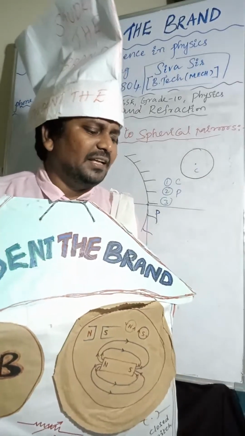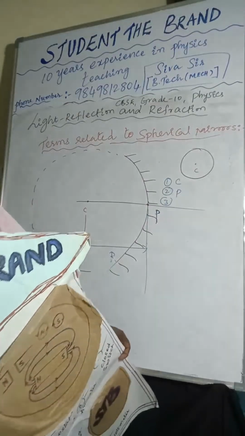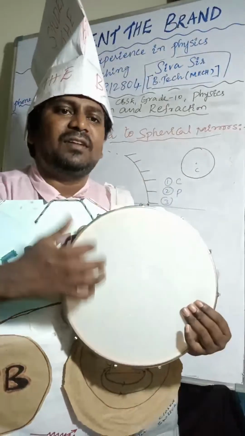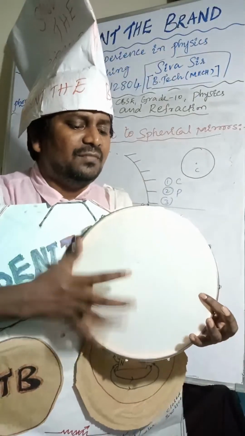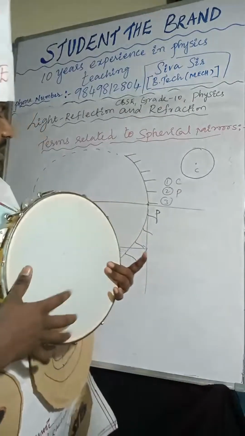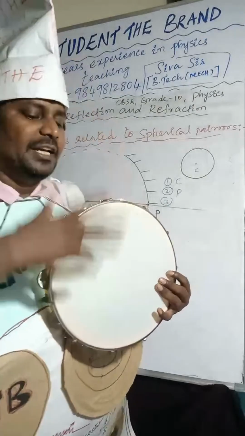Come on, everybody. The principal axis is the line joining the center of curvature and the pole.